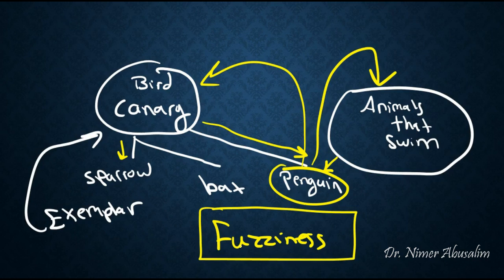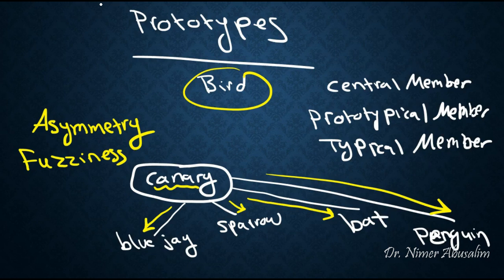Now with the prototype theory, you can understand that there are different degrees of membership to a category, and that solves for us the problem of fuzziness as well. So now we have a solution for the problem of asymmetry and the problem of fuzziness, and therefore the prototype theory so far is the best theory out of all 4 theories.